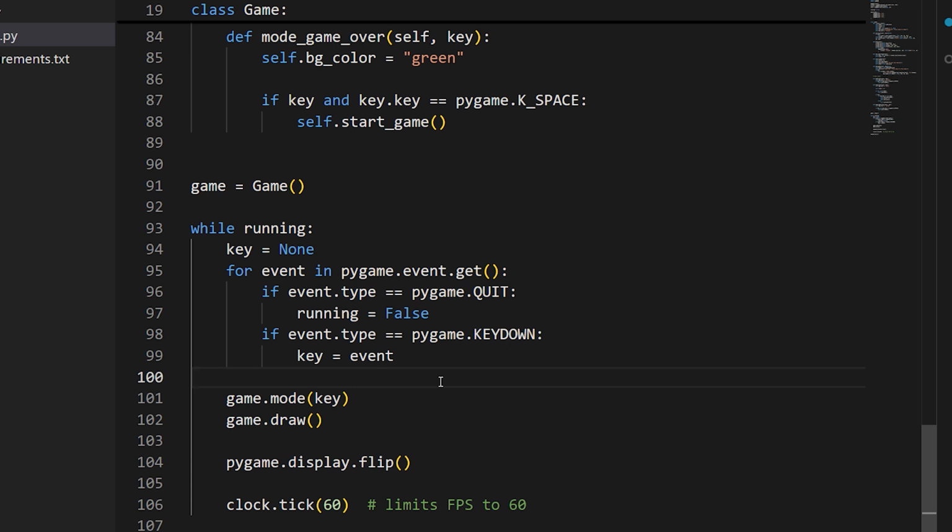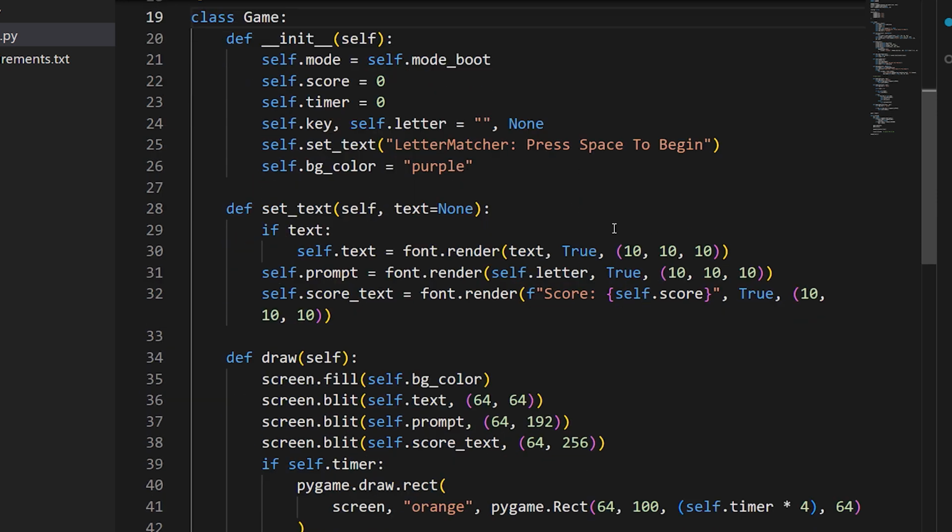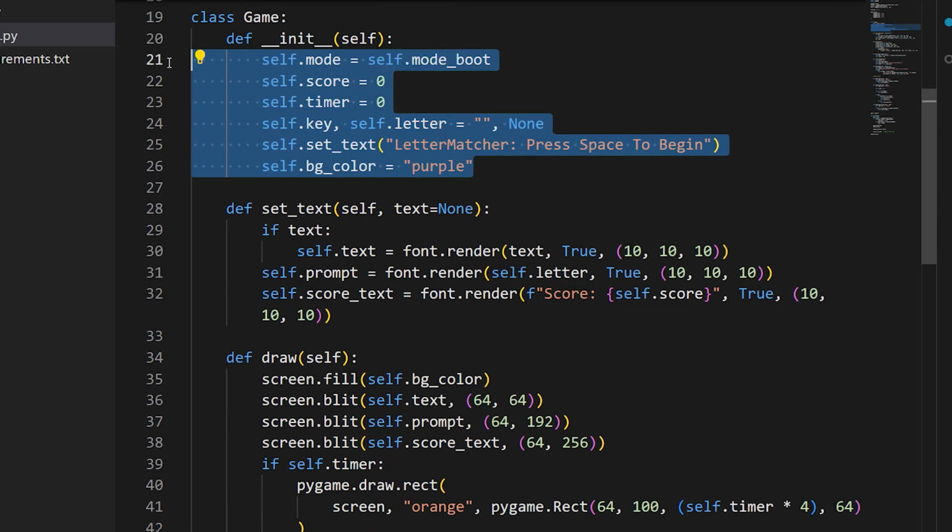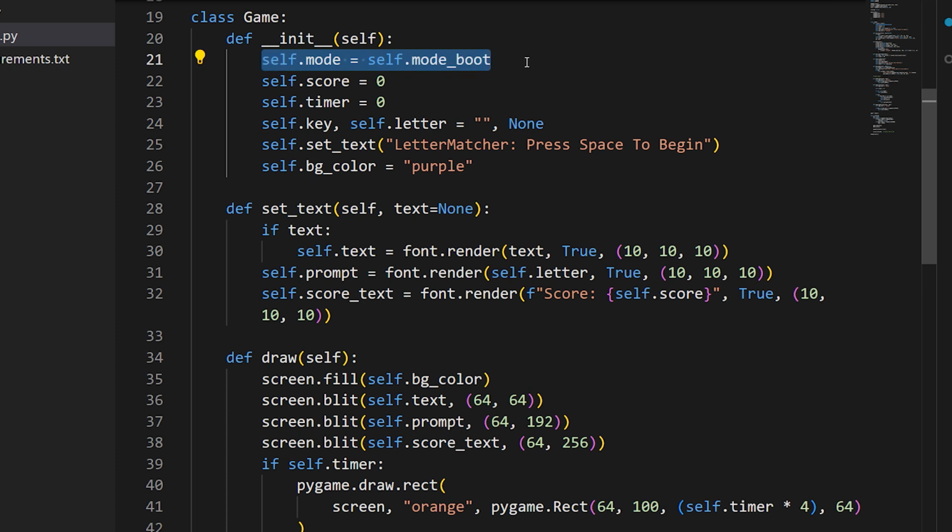To do this, I've created here a class called, appropriately enough, Game, that holds all the relevant data for each game: the score, the timer, and also the game mode. And the mode is going to be a reference to methods in this class. In this case, it starts off as a reference to mode boot.